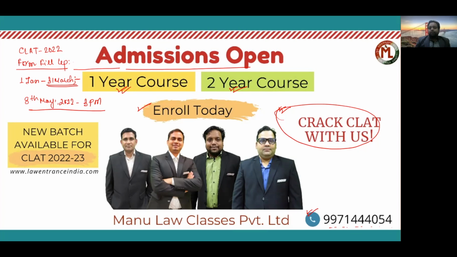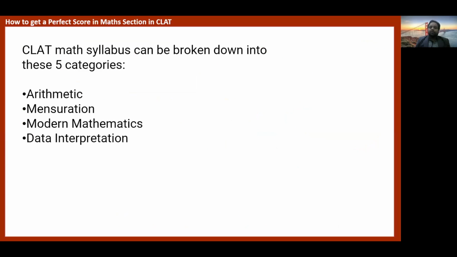Now if I talk about the syllabus, you all know it. The syllabus can be divided into four main categories. The first one is arithmetic, the second is mensuration, the third is algebra and modern mathematics, and the fourth is data interpretation. If I want to name the 5 to 10 chapters that are most important for CLAT, what should I name? Let us talk one by one.